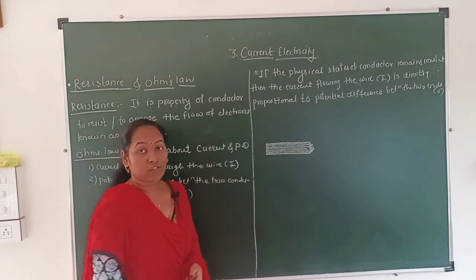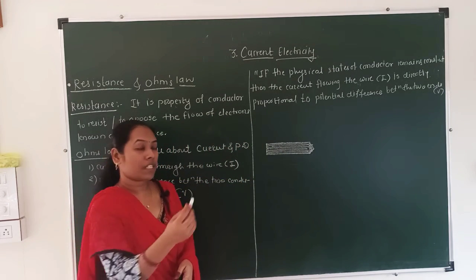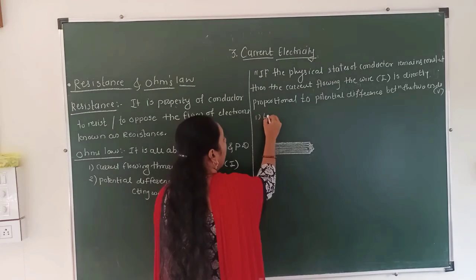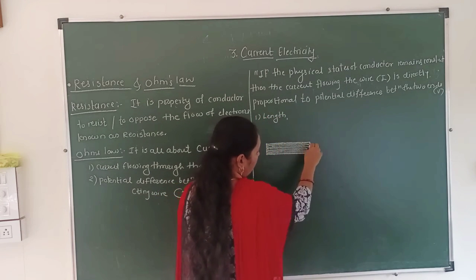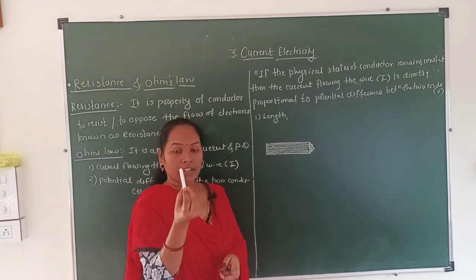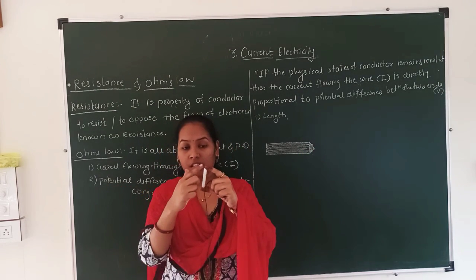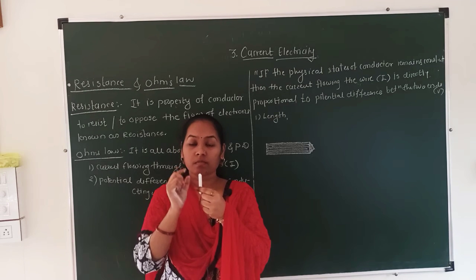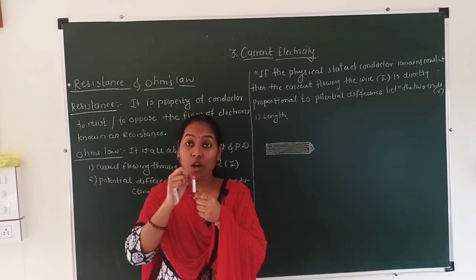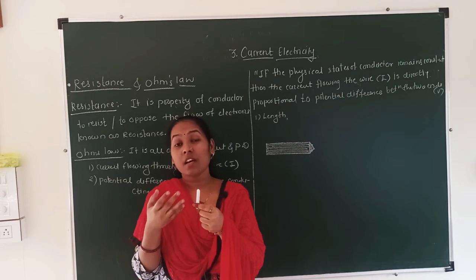If the physical state of the conductor remains constant, which physical state? First one is the length, second one is the area of cross section. See, if this is a conductor, this is known as length. This end is known as cross sectional area, also known as breadth.